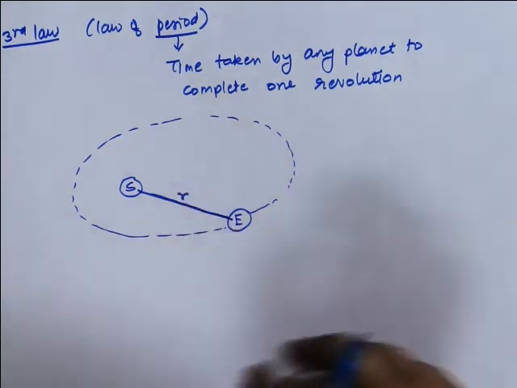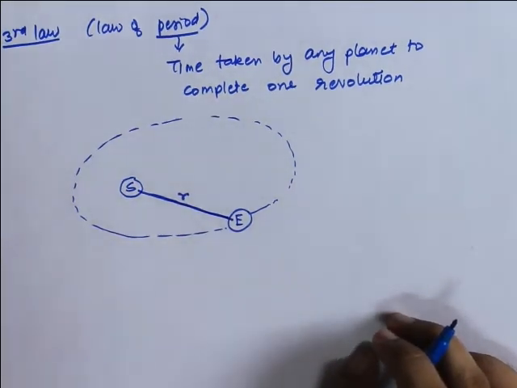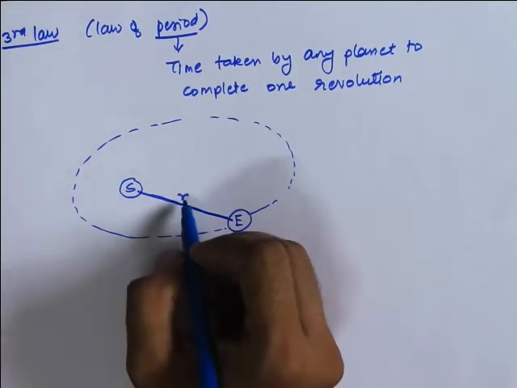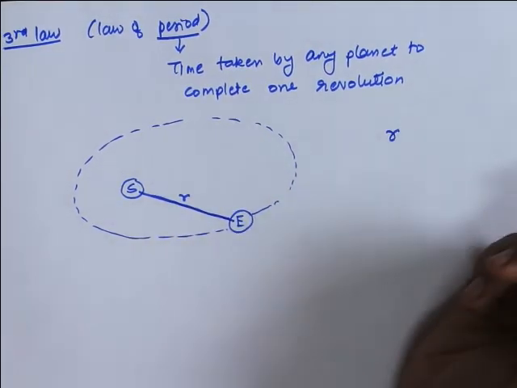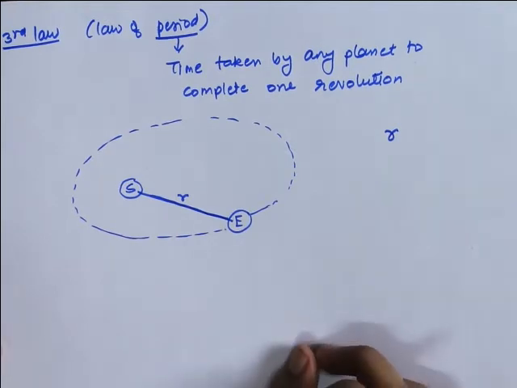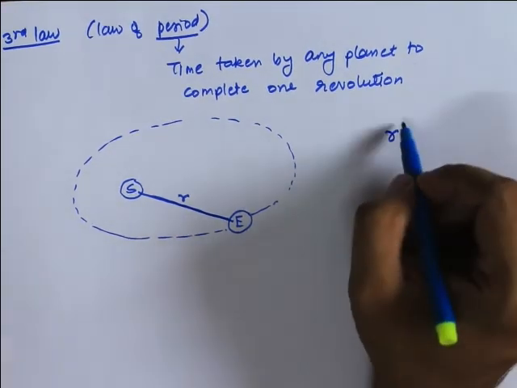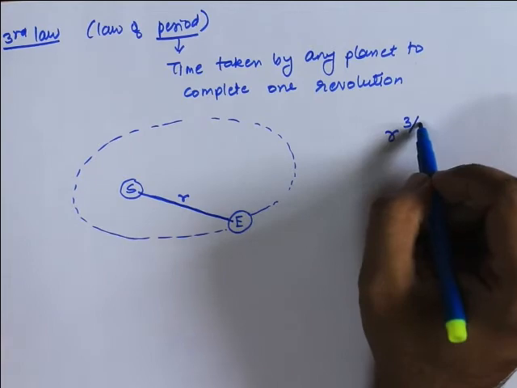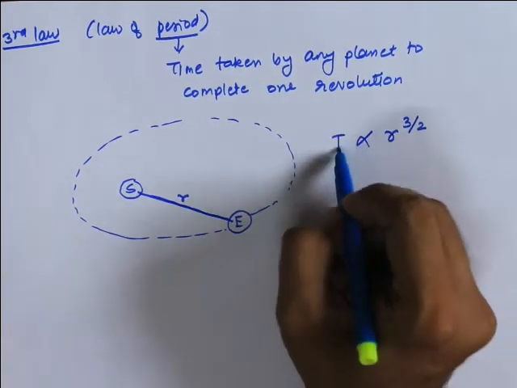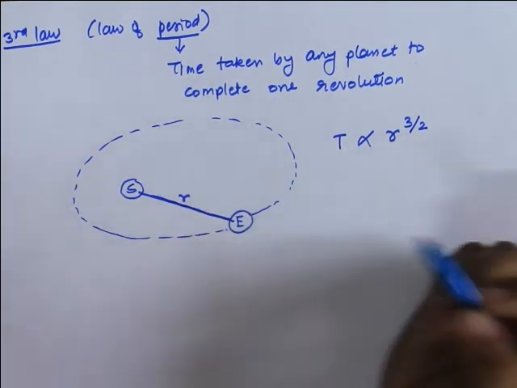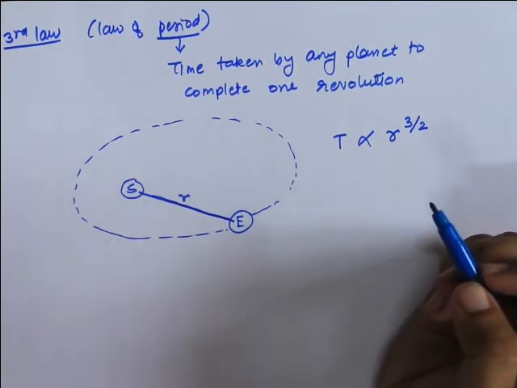So the third law says that if you want to calculate the time period of any planet, whether it is Earth, which we know is 12 months or 365 days, or any other planet, this law will help you calculate that. It says that whatever is the distance of that particular planet from the sun, take the cube of it and then take the square root of it. That will give you the time period of that planet to complete one revolution.